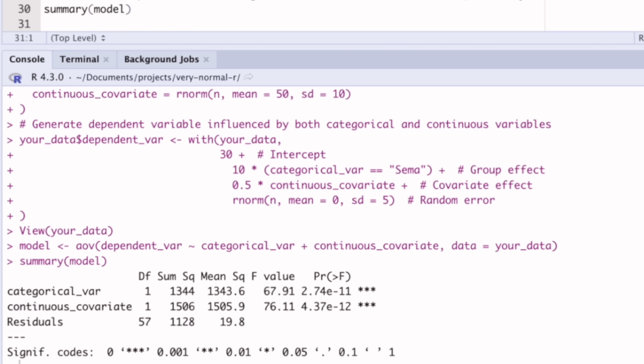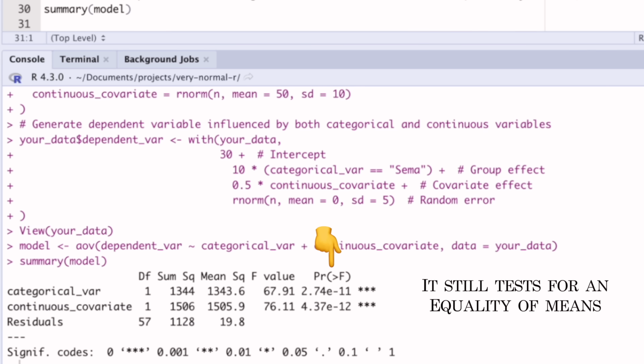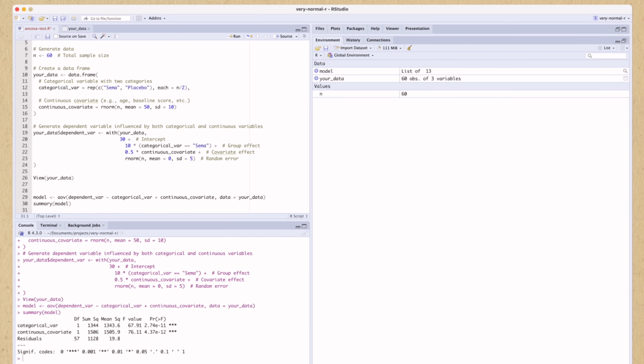The output is organized more like an ANOVA rather than a linear regression, so the p-value I need to look for is the one associated with this F statistic here. Even though the statistic is calculated with variances, it's still based on the hypothesis that the means of the placebo group and sema group are the same, so it still applies here. With this code in hand, I can play around with the values and see how it affects the analysis.